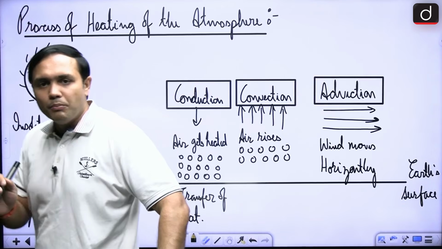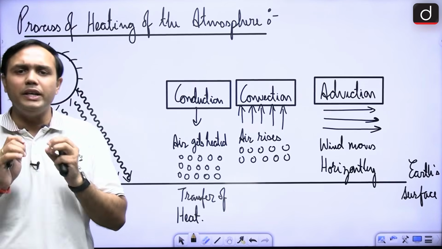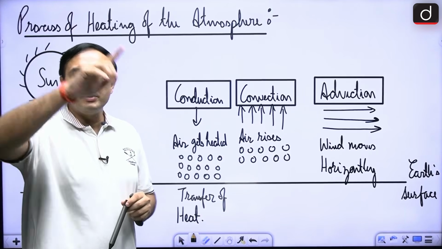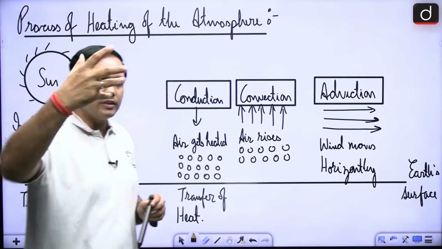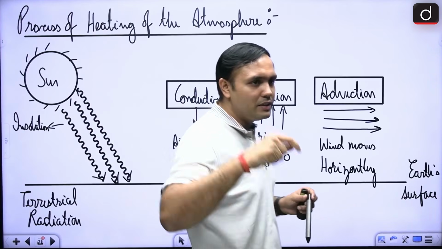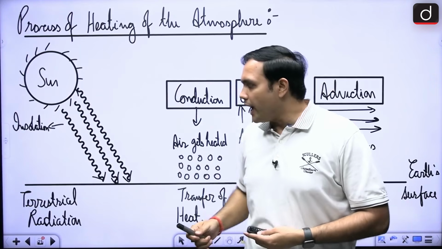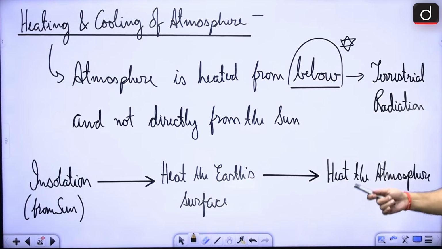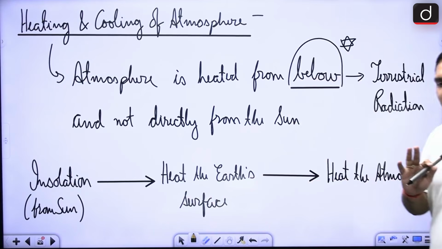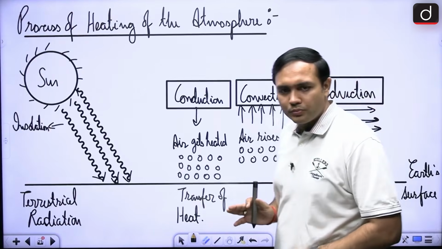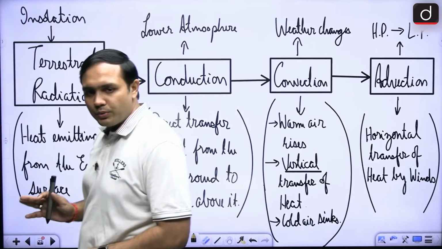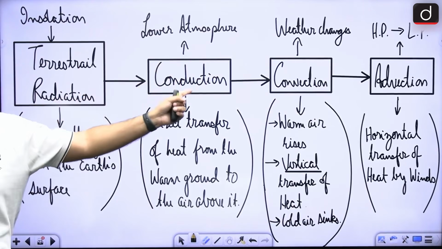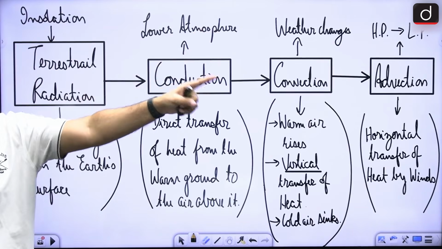If it is clear, most things in climatology will be very easy for you to remember, right? First of all, the insolation that is being received is causing terrestrial radiation, and this terrestrial radiation is then causing the heating of the atmosphere. Is this absolutely clear for all of you? No issues. So insolation is causing terrestrial radiation, that is causing conduction, that is causing convection, that is causing advection.